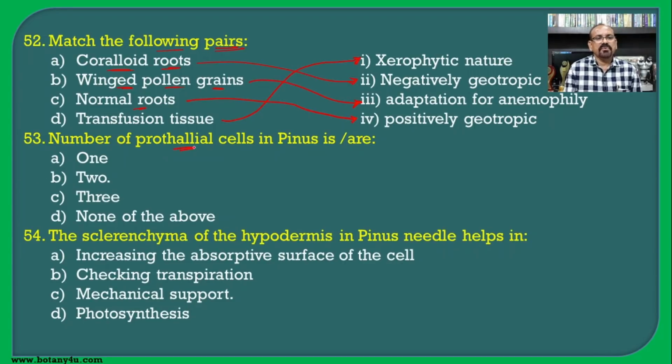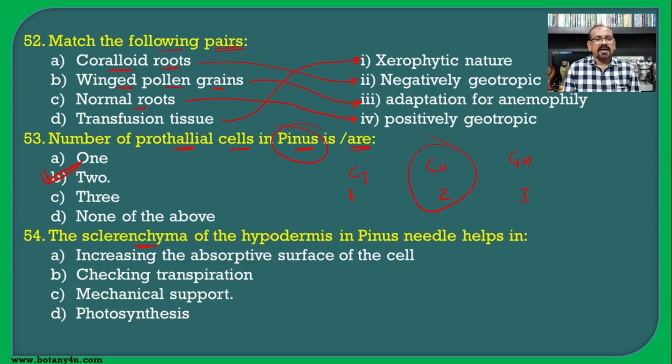The number of prothallial cells in the gymnosperm is R. Earlier we have seen 1 prothallial cell in the Cycadopsida or the Cycadales, then 2 prothallial cells in the Coniferales, and 3 prothallial cells in the Gnetales. Hence the question is asked for the pinus, which is a member of the Coniferopsida or the Coniferales, and hence 2 is the correct answer.